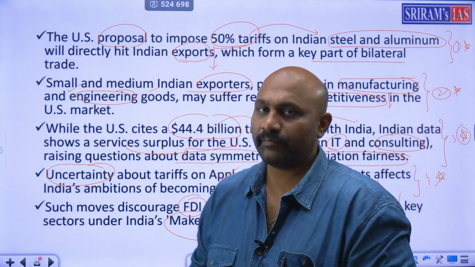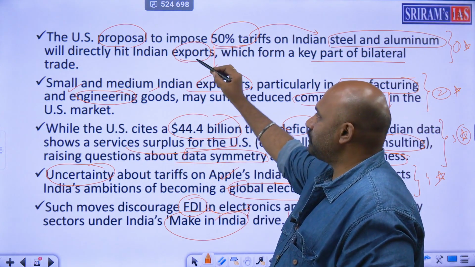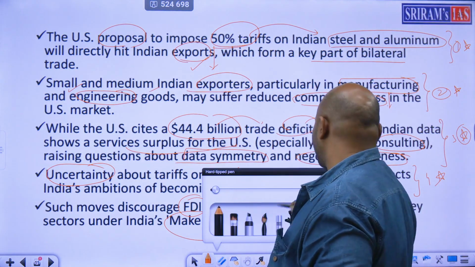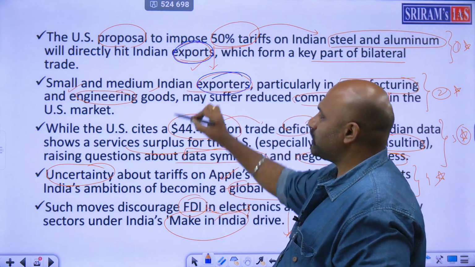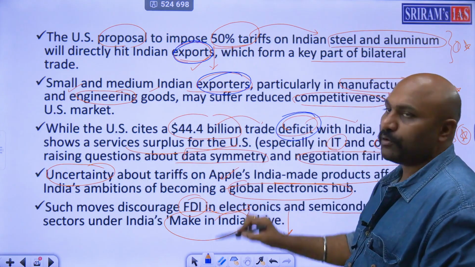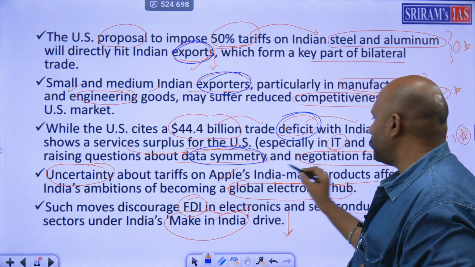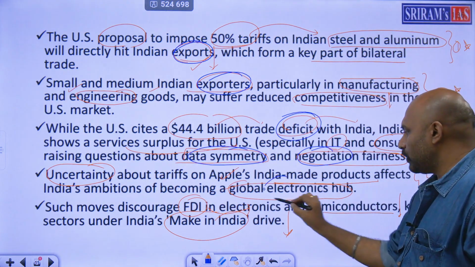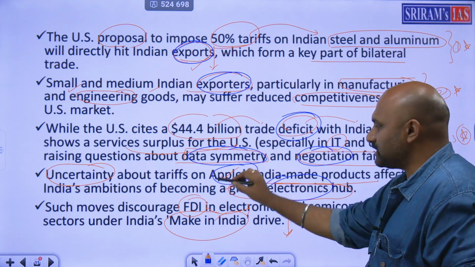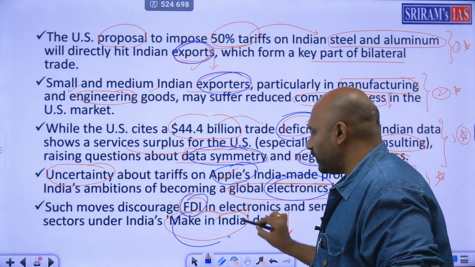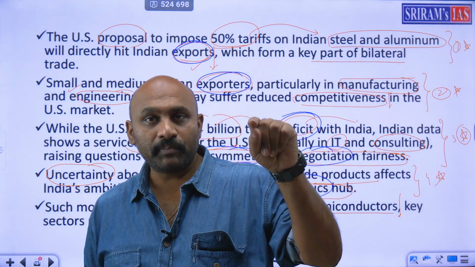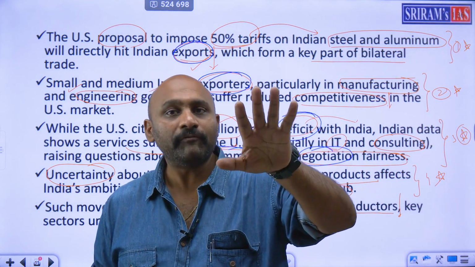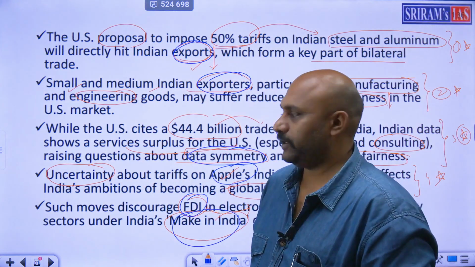So we should be very careful. So if you look at all these points, first we spoke about exports. If you look at the major points, we spoke about exports, then exporters' problems, then deficit problems, data symmetry problems, negotiation problems, global electronics hub, Apple's example, FDI flow, Make in India. So these are all the points that the person who's correcting your paper wants to see. Therefore, you have to mention all these things very, very clearly.